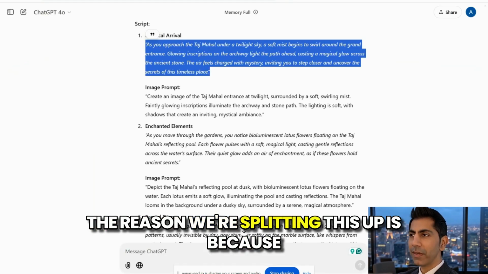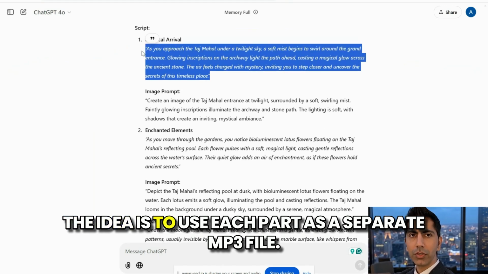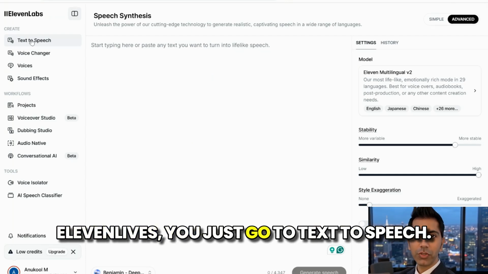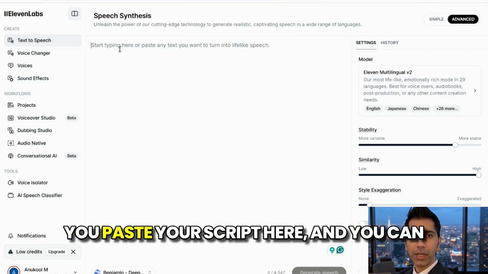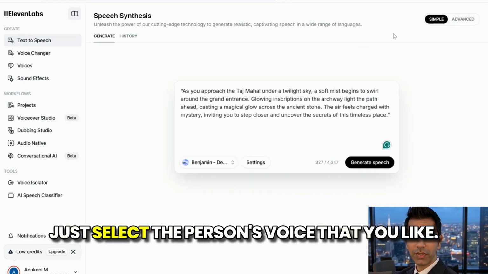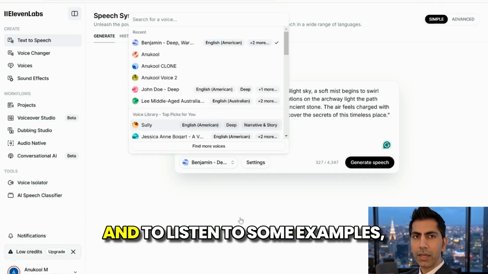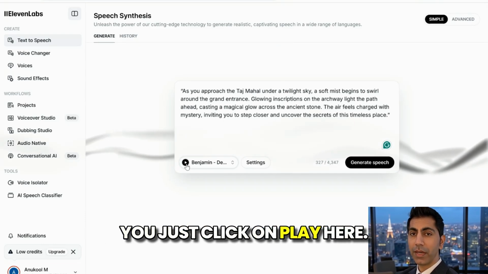The reason we're splitting this up is because it's going to be easier when we edit. The idea is to use each part as a separate MP3 file. Once you've logged in after signing up for 11 Labs, you just go to text to speech. Once you go to text to speech, you paste your script here and you can just select the person's voice that you like. And to listen to some examples, you just click on play here.